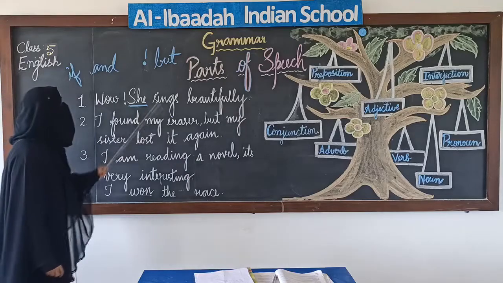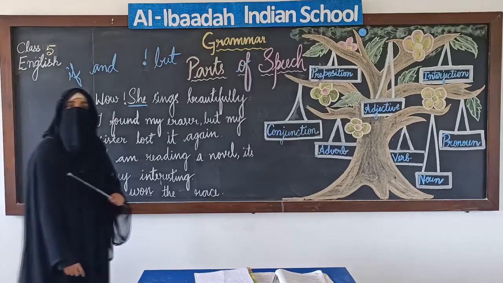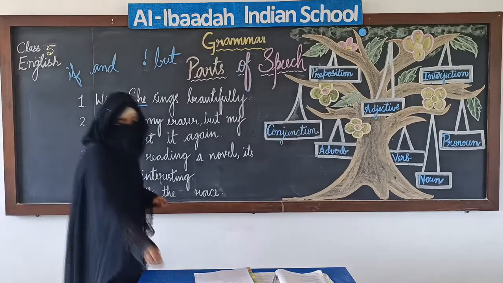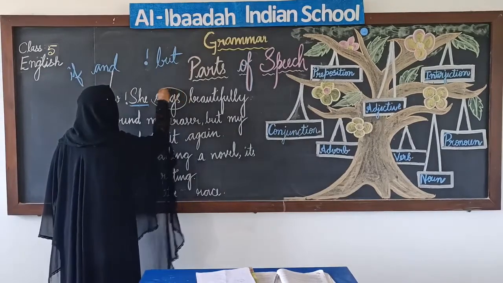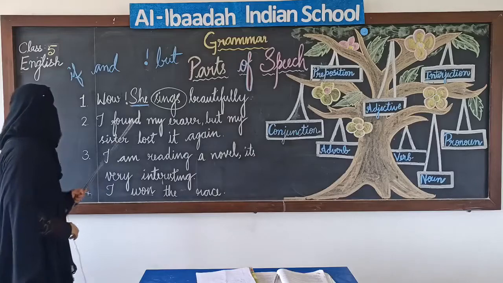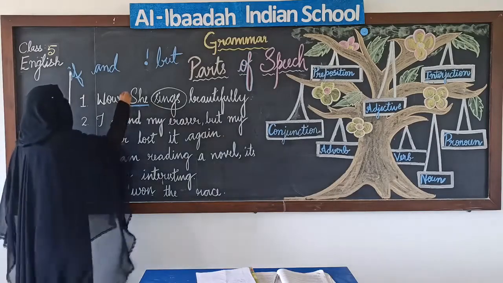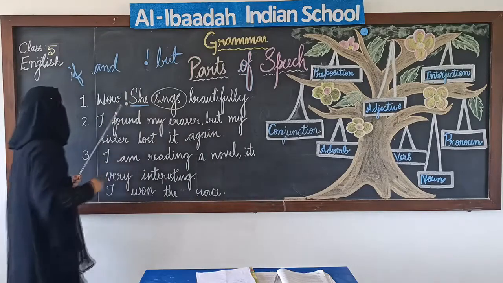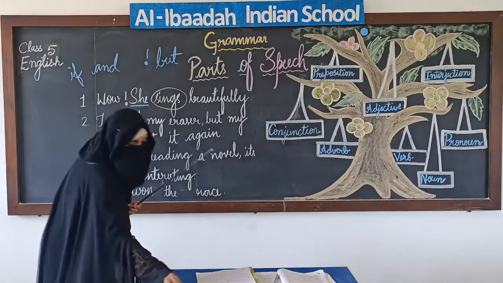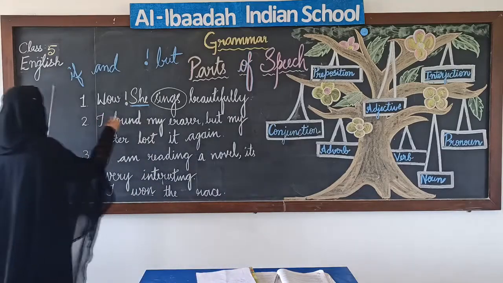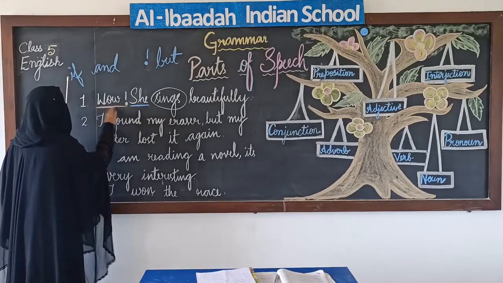Next, sings. What is the word sings? It's an action word. So it's a verb. For verb, we will put a circle. Wow. What can you see here? Can you see an exclamatory mark beside wow? Yes. So it's an interjection. I'll just put an underline with orange color.